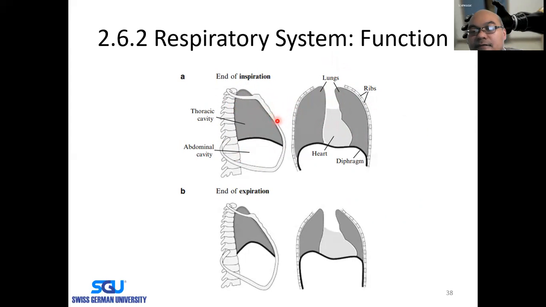It means then the pressure inside the thoracic cavity will decrease. As a result, the pressure in the surrounding air in the atmosphere is larger than the pressure inside the thoracic cavity, and the air will flow from the higher pressure towards the lower pressure, into the thoracic cavity. This is Boyle's law.